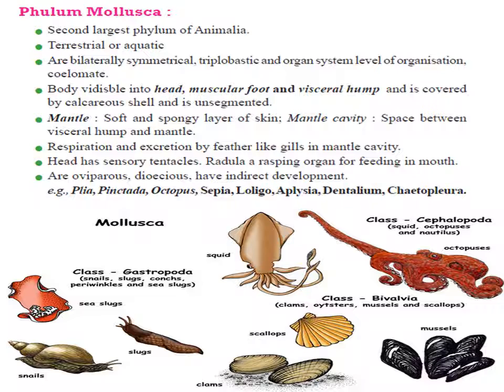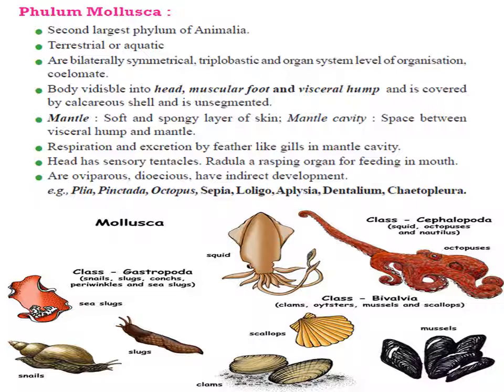The next phylum is phylum Mollusca. The phylum Mollusca is the second largest phylum of kingdom Animalia, which includes soft-bodied organisms. Mollusk means soft, that's why they are called Mollusca. The animals are aquatic, both marine and freshwater, and when they are terrestrial, when they are on land, they are always found in moist places.